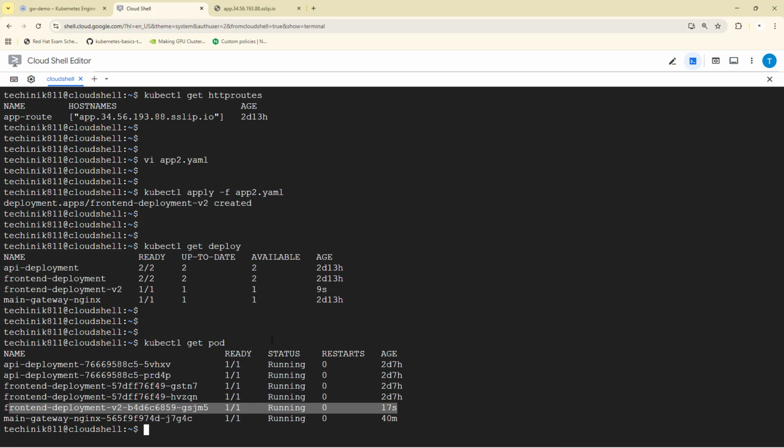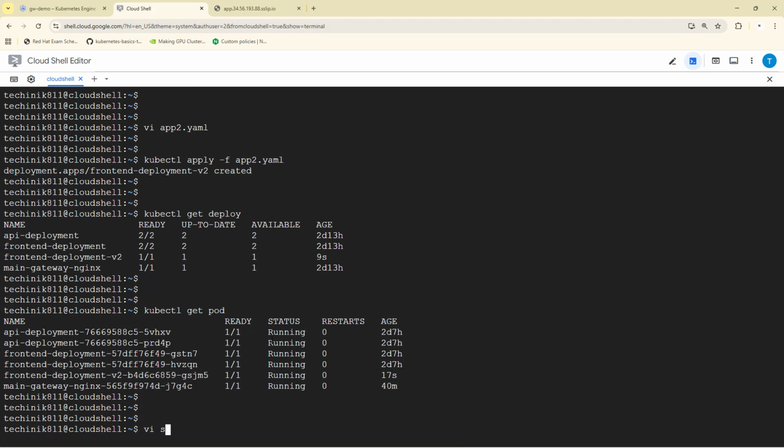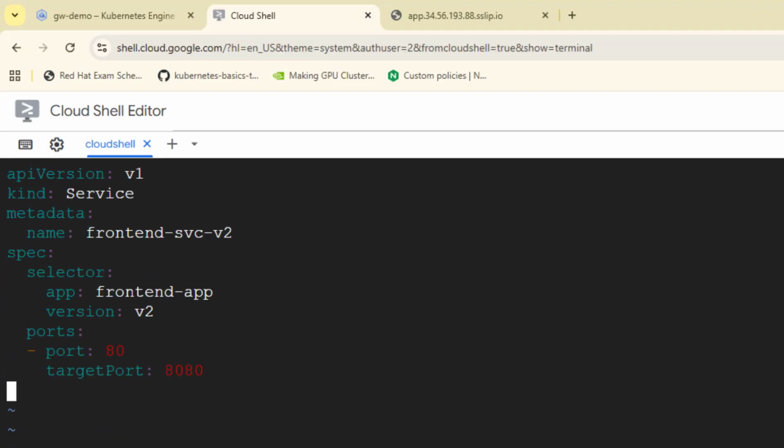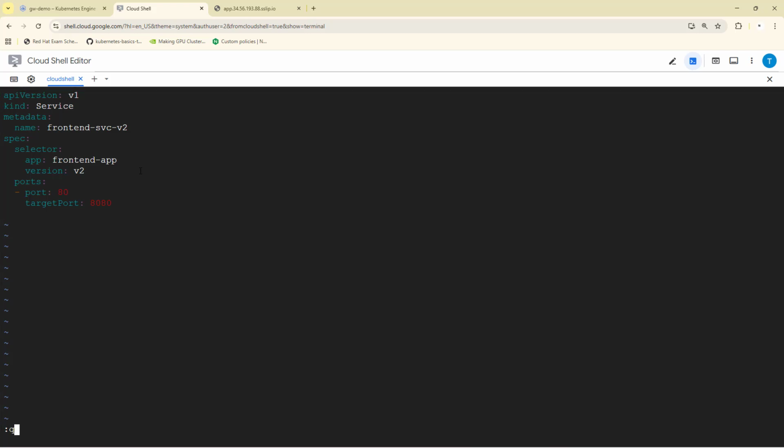But the Gateway API does not route to the pods. It routes to the services. So let's create a service for the same. I have already created a services file as well. So this is the service file for the front-end application. This service selects only the version 2 pods. So let's apply this manifest file.